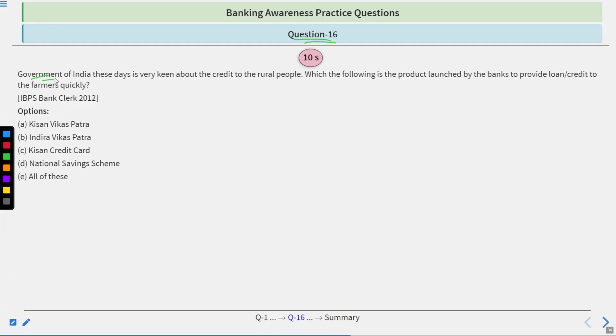Question number 16. The Government of India these days is very keen about credit to rural people. Which of the following projects launched by the banks provides loan credit to farmers quickly? Kisan Vikas Patra, Indira Vikas Patra, Kisan Credit Card, National Savings Schemes, all of these. To answer this, you will have 10 seconds. Time starts now.